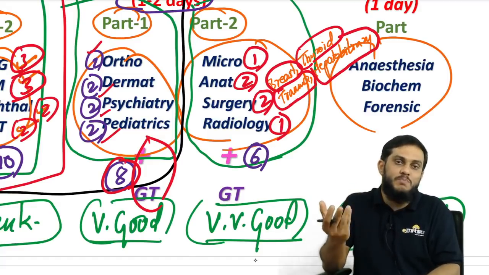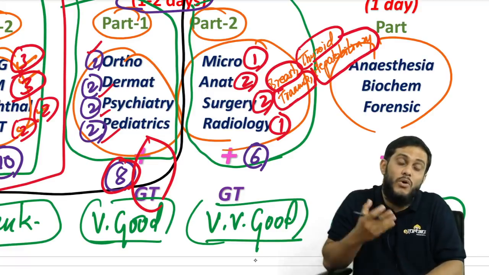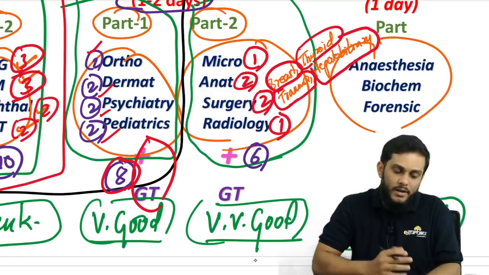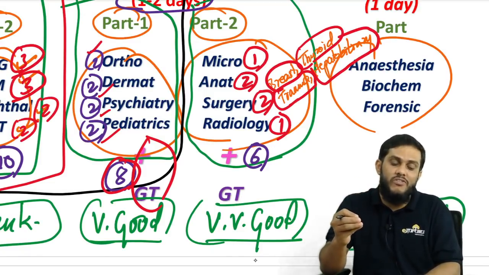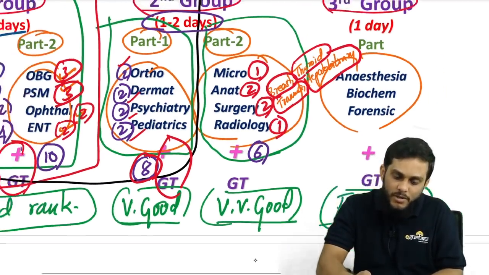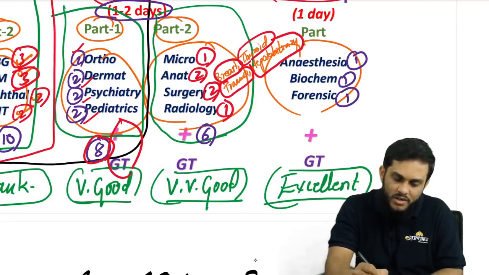Anatomy, somehow you spend time and read it in 2 days. If you have read very well so far, you can finish in 2 days. If you have not read, also select some topics and finish anatomy. And radiology one day, micro one day, surgery, these are the four topics which are very, very important. You should not miss. You can read in these 2 days. And finally, coming to anesthesia, biochem, and forensic, obviously one day, one day, one day, and finally you are